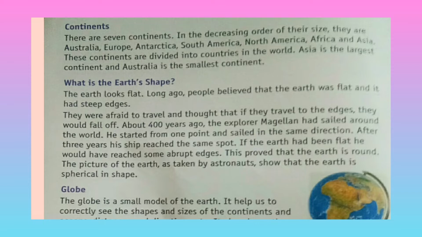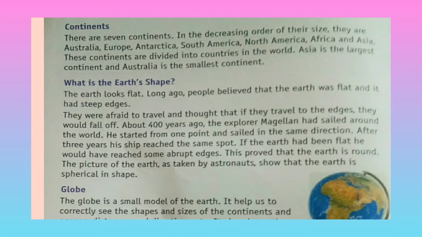Asia is the largest continent and Australia is the smallest continent. Do you know Australia is the smallest continent and a country itself also? Can anyone tell our India is a part of which continent? I am telling you, it is a part of the continent of Asia.